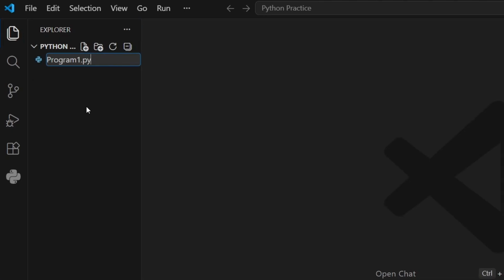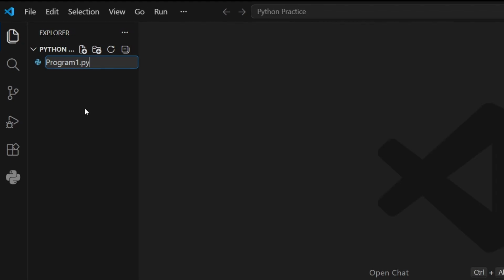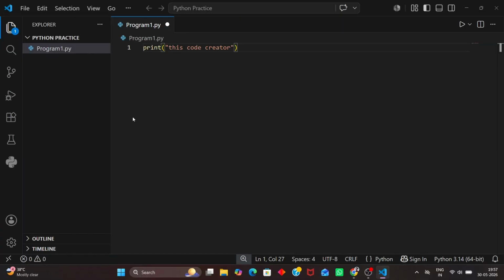Create a file named program1.py. The .py extension means it is a Python file, so always save the file with the .py extension. Now write the program. Print the code creator. Save the program using the shortcut Ctrl+S.